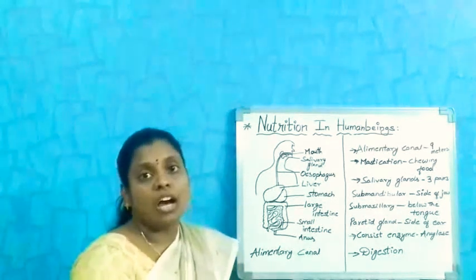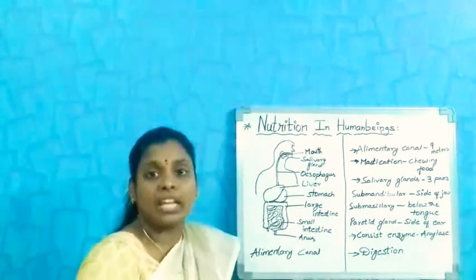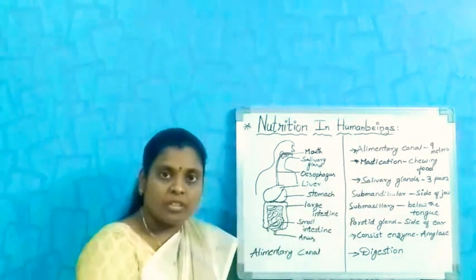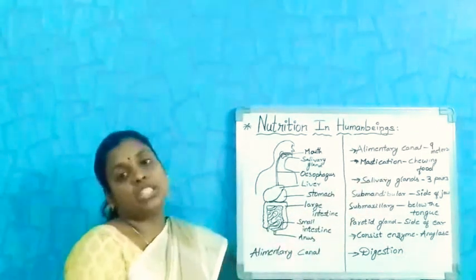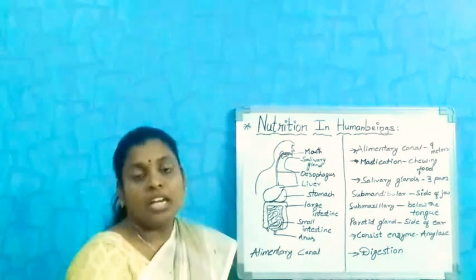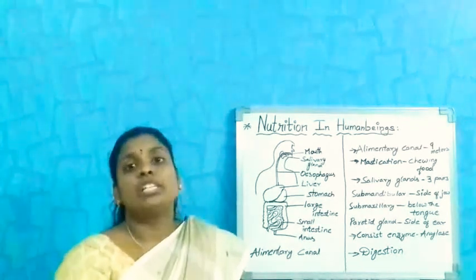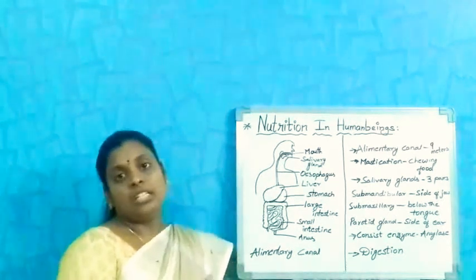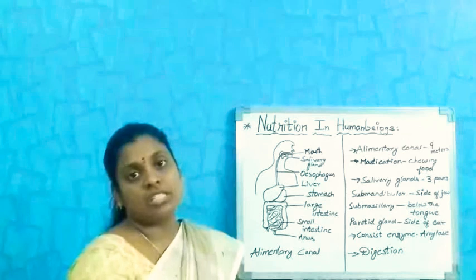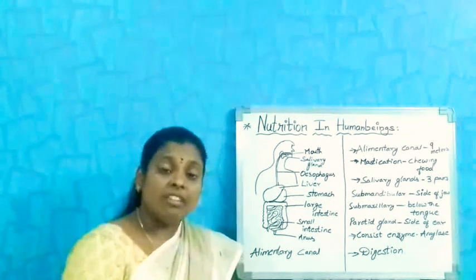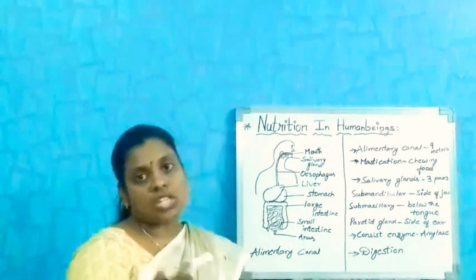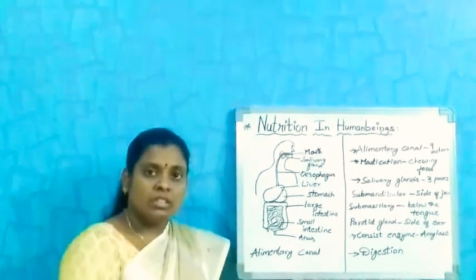These all are included as the alimentary canal which measures 9 meters. The process of digestion is very complex. It does not take place in one single step. It takes a different sequence, and at each and every level enzymes and juices are produced.